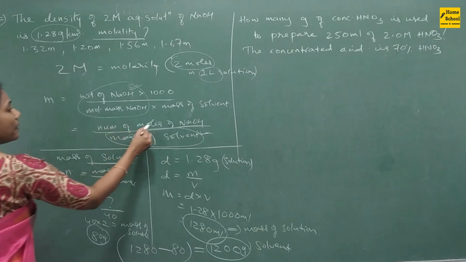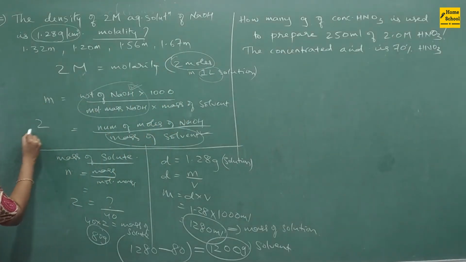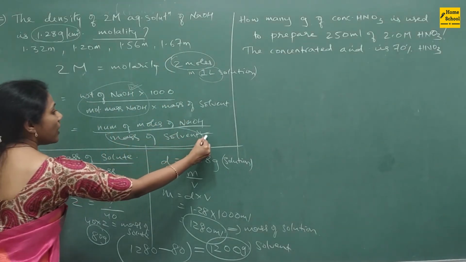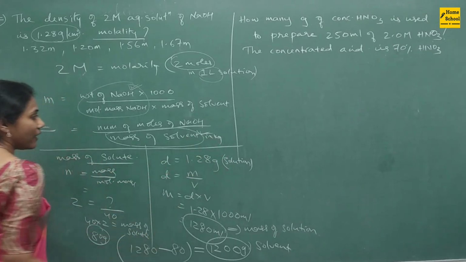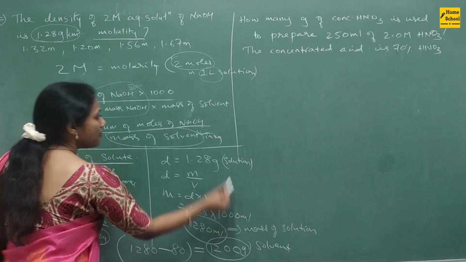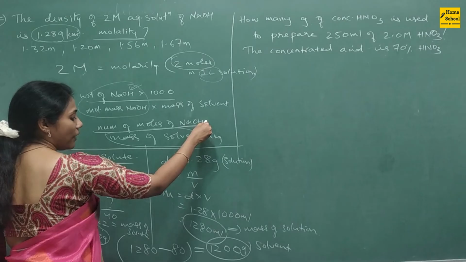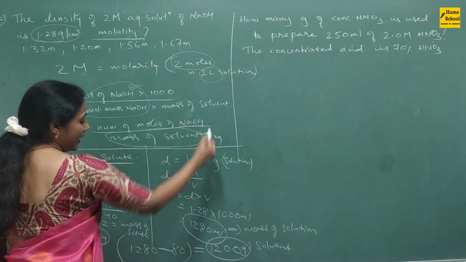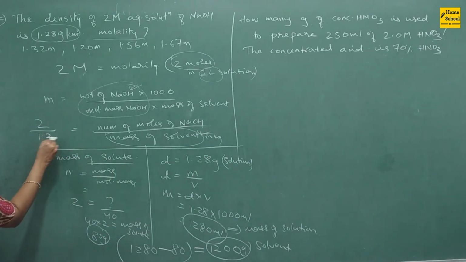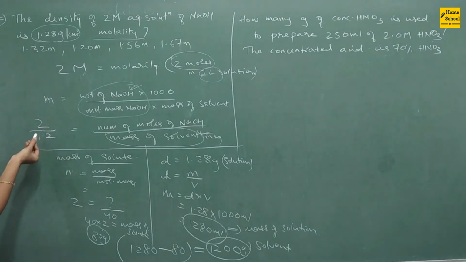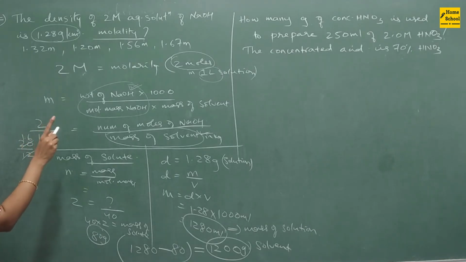Number of moles of NaOH is 2 divided by mass of solvent, in kg only I will take. If you are taking it in grams, in the numerator you have to multiply by 1000. So now 1.2. What is your answer going to be? It is nothing but 20 divided by 12. So 12 ones are 1.8, that means 1.6 something is the answer.